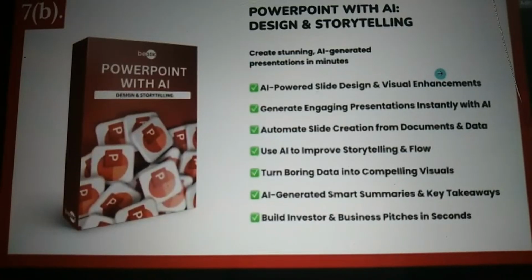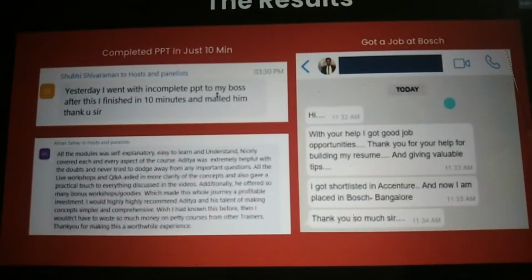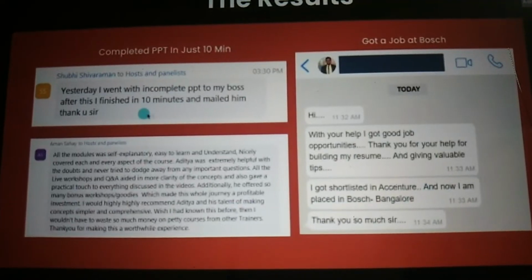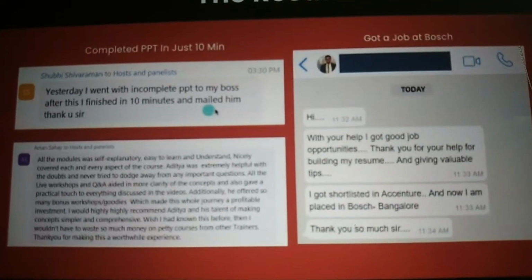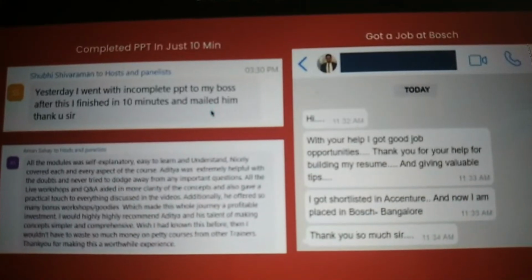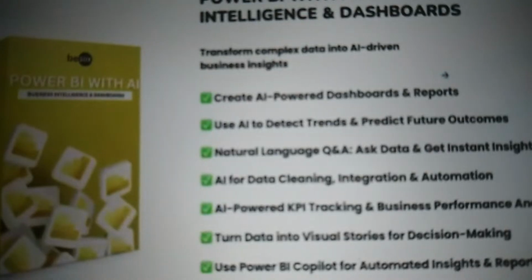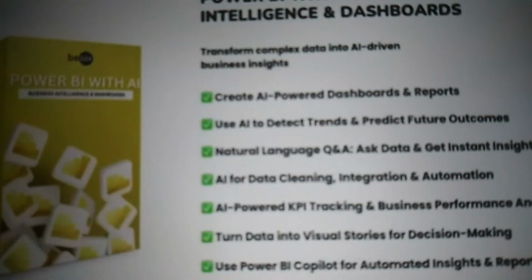We'll be learning all about that, via which our students have been able to get job offers from Bosch, Bangalore, and from Accenture, and have been able to complete hours of work in just minutes, and email their bosses as well. So this is the sort of impact this is creating. Once we do this, we'll go to 7C, which is all about the world of Power BI. How does Power BI help?